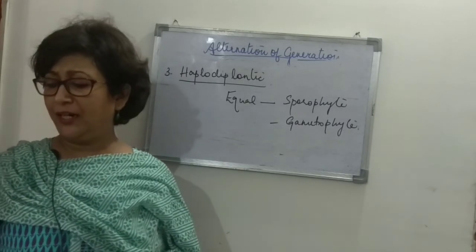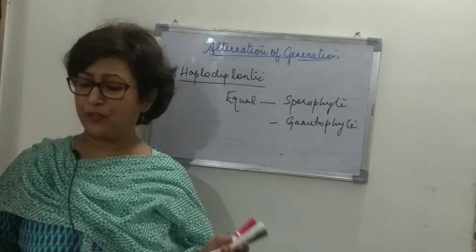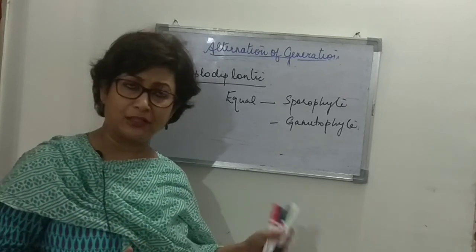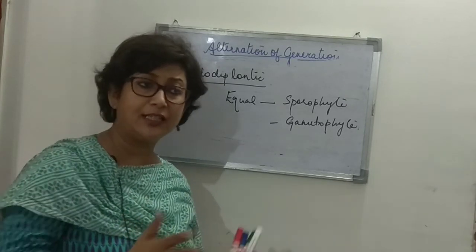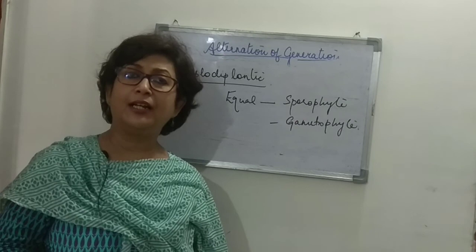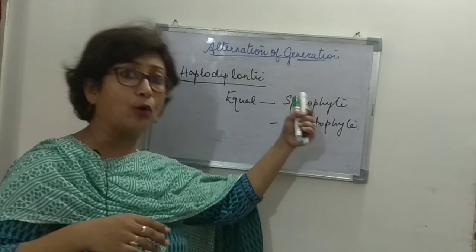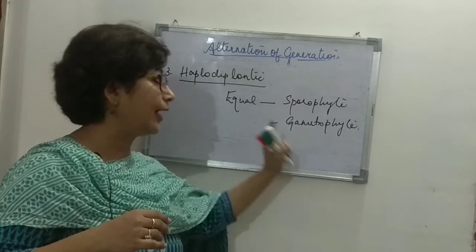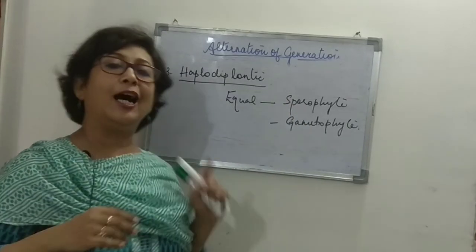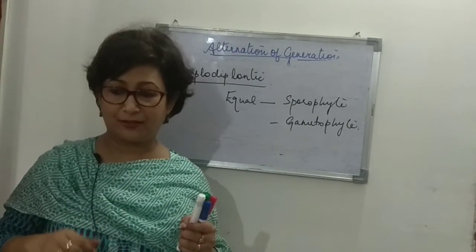So it is clear that alternation of generation takes place over here in these organisms possessing the haplodiplontic type of life cycle, right? So equally grown are the sporophytes and the gametophytes in the haplodiplontic type of life cycle, right?